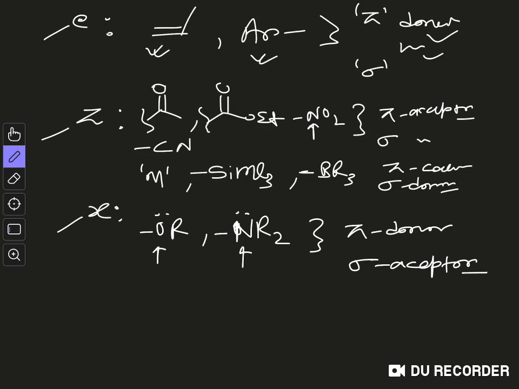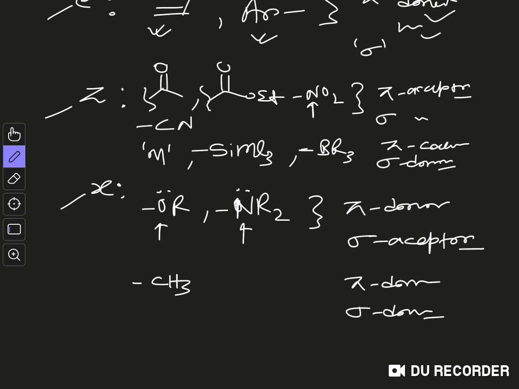And also the alkyl groups like the methyl group also fall in, so we classify it in the X category. So they are actually pi donors through hyperconjugation, which we will see later. So they are pi donors and they are weakly sigma donors, very weakly. They are not strong sigma donors but weakly sigma donors because of the inductive effect, but that effect is very low. So this is the classification of all the groups which we will deal with while discussing the stability of different pi systems and all that.